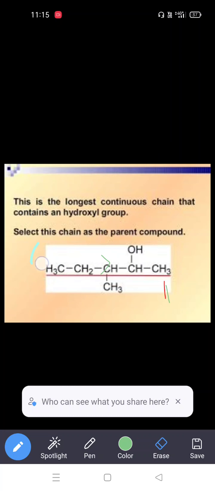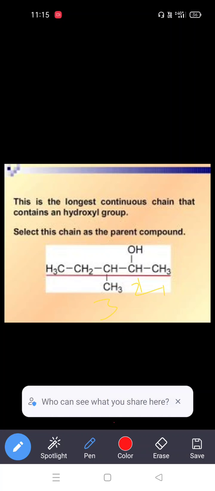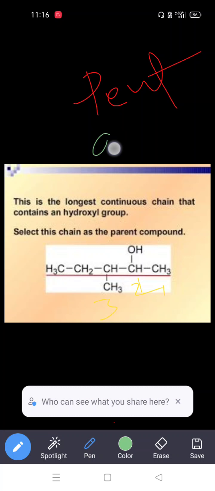Very simply, first of all we identify the position of the hydroxy group. Second position. The methyl group is at third position. So for the IUPAC name of this compound, how many carbons are in the straight chain? 5 carbons. That means pent. All are saturated, so an. The position of the hydroxy group: where is it? 2-ol.